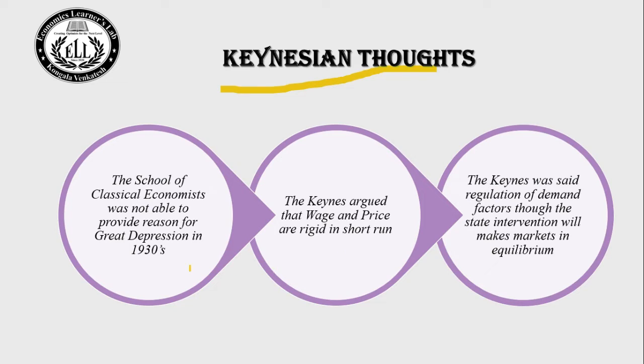Keynes argued that wages and prices are rigid in the short run. It means wages and prices are not flexible in the short run. It takes a lot of time to adjust these wages and prices. When wages and prices are rigid, the demand factors will influence the economy to reach the equilibrium level. Keynes said that regulation of the demand factors through state intervention will make all markets be in equilibrium. Let us go to the next slide.